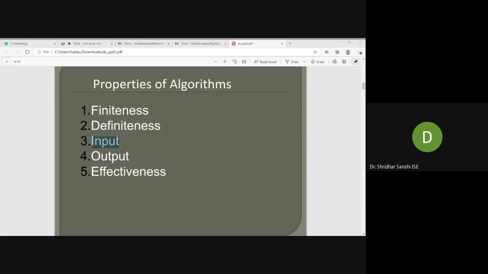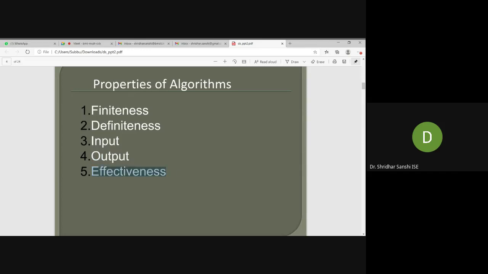Okay, so this is another property. Whatever inputs you require, first you need to take the inputs. Then the fourth property is output. Once you perform that particular task, you should provide an output to the user, correct? The output may be obtained in the middle, so intermediate results we will also get, and at the end we will get an output, that is the end result. This end result has to be given to the user. Okay, so these are the four properties.